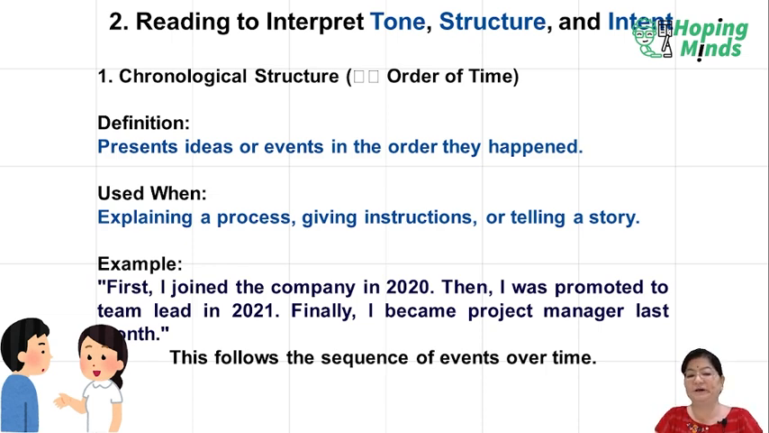So the definition is that you have to talk about present ideas, events, and what's happening. Then you have to see explaining a process, giving instructions, or telling a story. And the example for it is, you joined a company in 2020, in 2021 you were promoted, and now when you've done good work over time, you became the project manager last month.